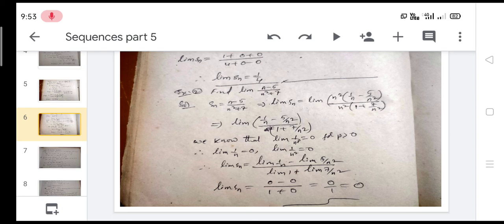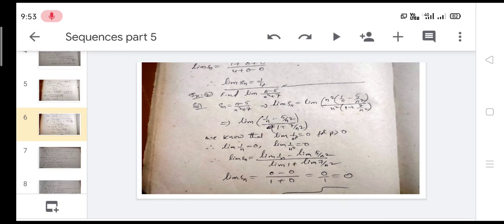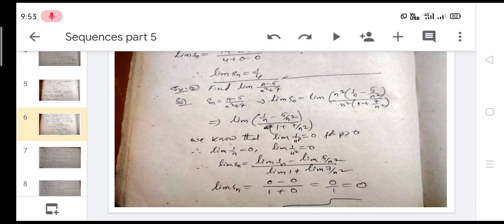Already we know that property. According to that property, the limit of 1 by n power p is equal to 0 for p greater than 0. According to this property, we solve the problem. We know the limit of 1 by n is equal to 0 and the limit of 1 by n square is equal to 0 according to that same property only. Now what is the final value of this limit? So limit of Sn is equal to (0 minus 0) by (1 plus 0), which is 0 by 1, is equal to 0.